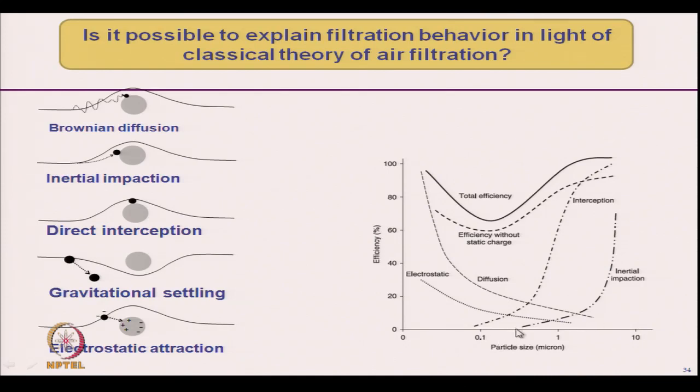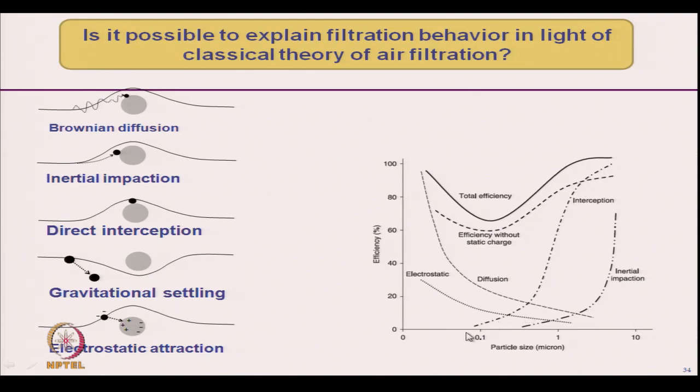As the particle size increases, there will be more and more probability of the particle getting captured. So, filtration efficiency will increase gradually as the size of the particles increases. On the other hand, this curve shows interception.